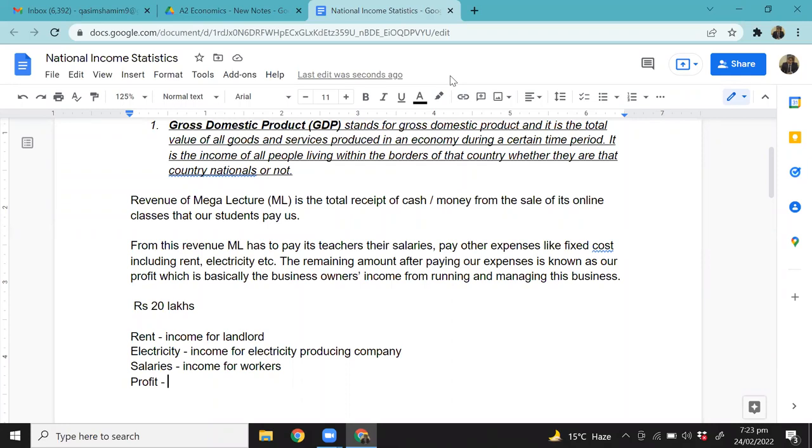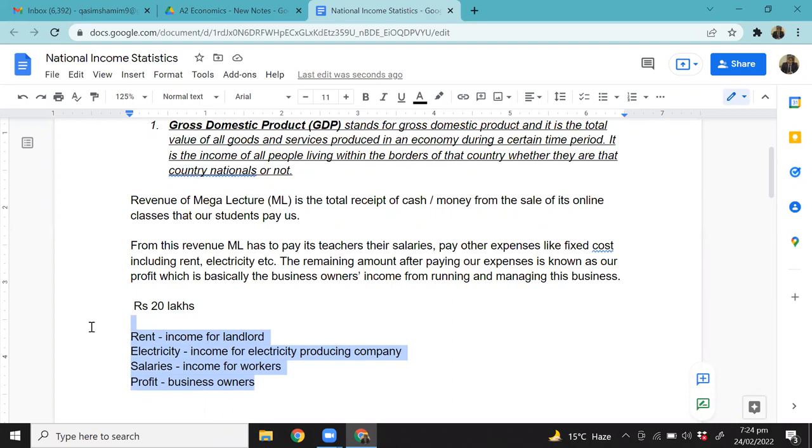So in a way, the worth of goods that McDonald's sold during a certain time period was equal to the income of all the people or entities that are involved with that business. Is this making sense? Yes. Great, perfect. Now we will be using two definitions for GDP.